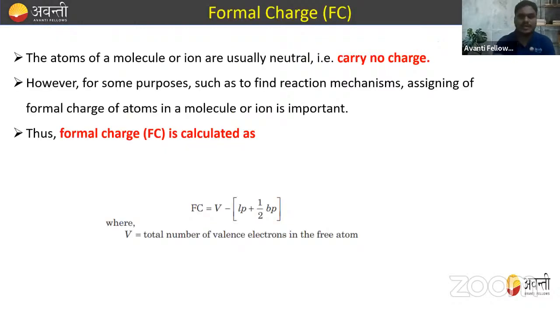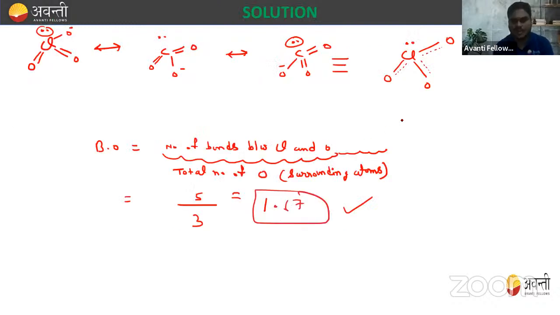Similarly, in the case of the O3 ion, how will you draw the structure? You draw the structure like oxygen, double bond, oxygen. In the next structure, oxygen, single bond, double bond, oxygen. This is the structure we draw for ozone.